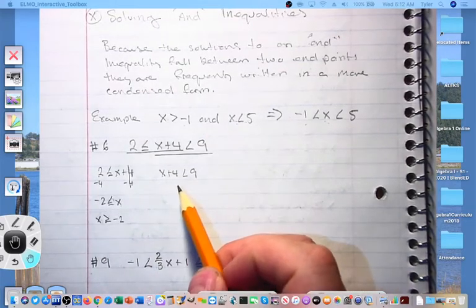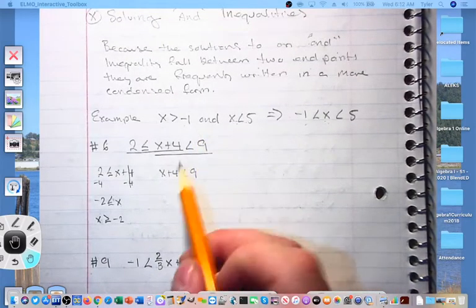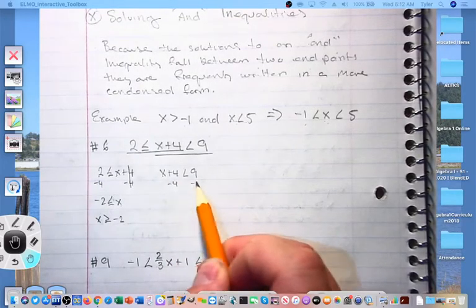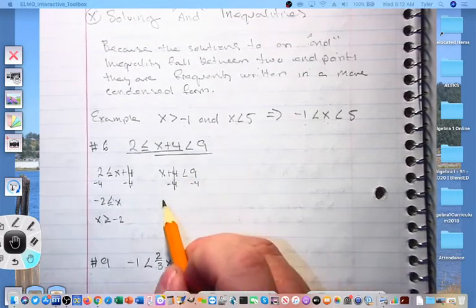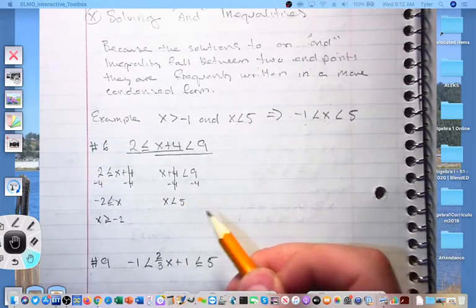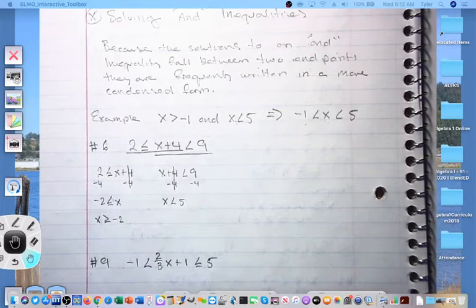Let's go ahead and isolate and solve for x in our second one. X plus 4, so I'm going to start by subtracting 4. That's going to give me x is less than 9 minus 4, which is 5. Let's go ahead and graph these on the number line.